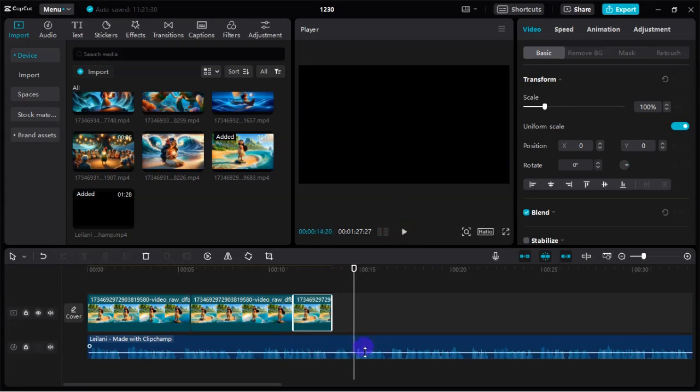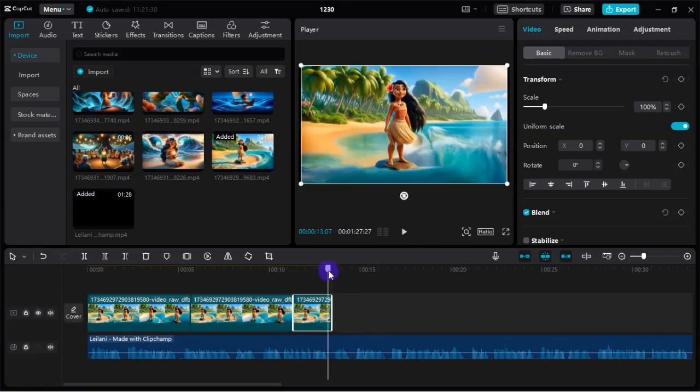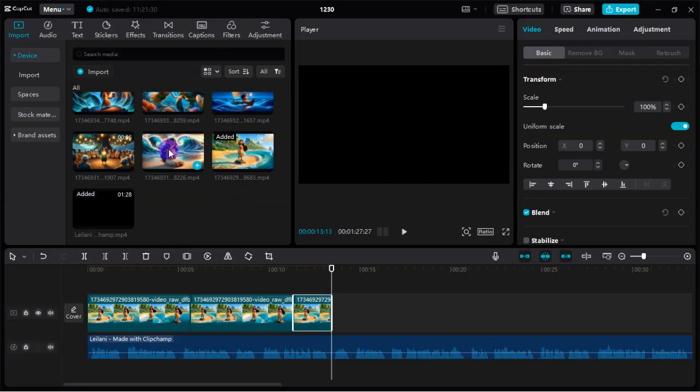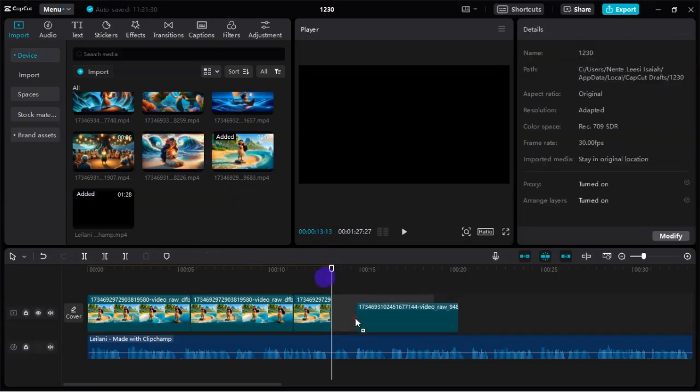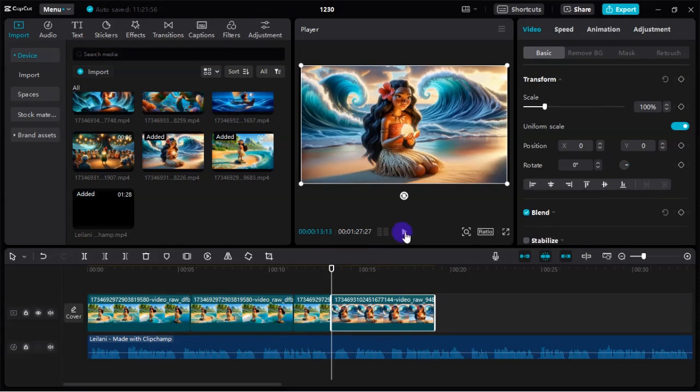Okay, so from where it says one day, we need to add the second animated image. So this is the second one, so we'll click and drag it over here. So let's play and see where we need to stop.